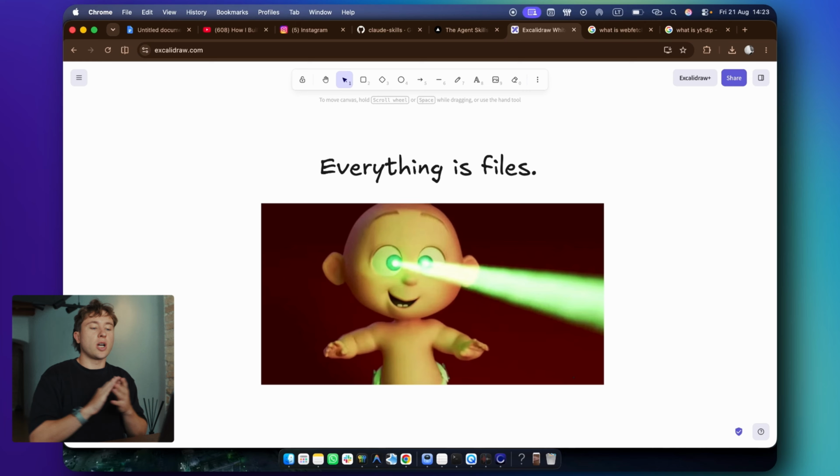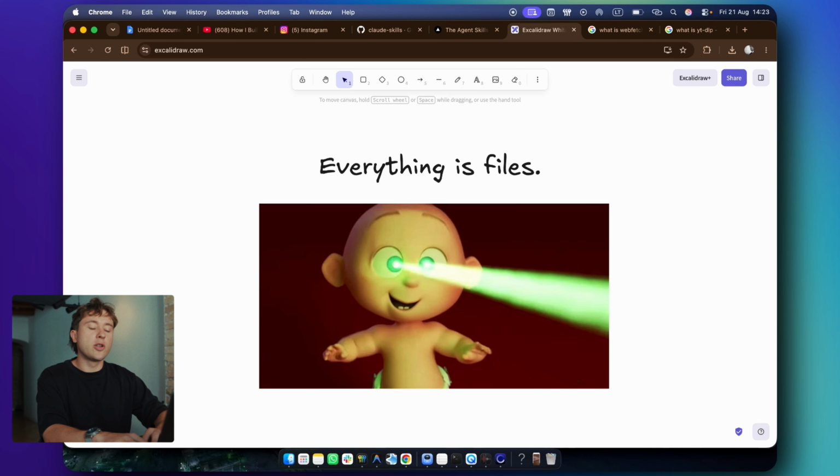Okay guys, so to start things off, I need you to understand the most important thing, which is what kind of beast Claude Code is when you're using it locally on your computer, so basically the strongest version of it. And the best way to look at it is to think of it as this powerful kid that has a lot of power, but doesn't necessarily know about all the powers it has, okay? It consists of two biggest things, which are the system prompt and then the files that you have on your computer and the ones that you're targeting when you're working with it.